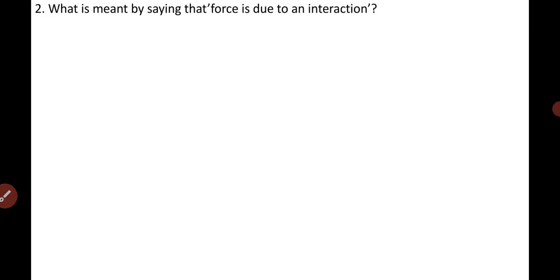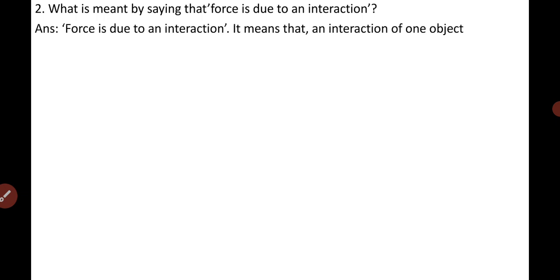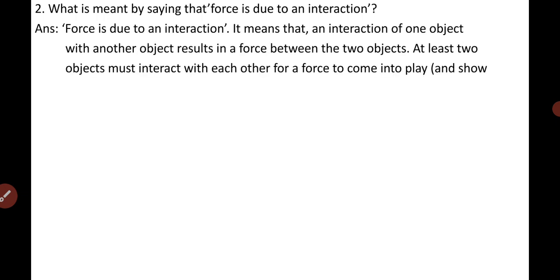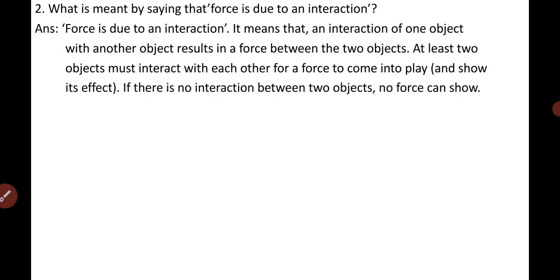Next, what is meant by saying that force is due to an interaction? Okay, this is the answer. Force is due to an interaction. It means that an interaction of one object with another object results in a force between the two objects.